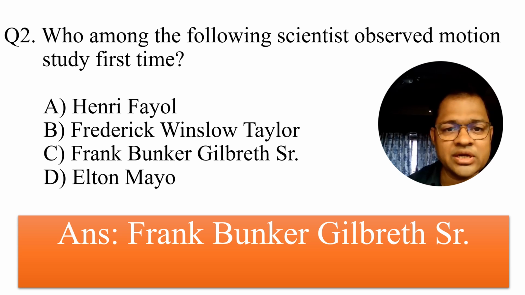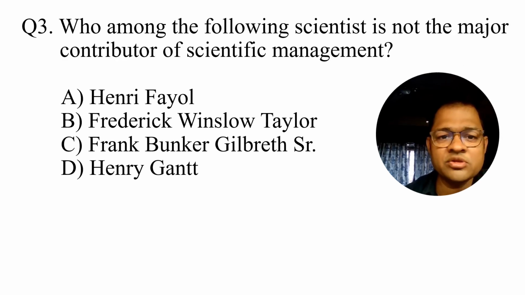Let's discuss another question. Which of the following scientists is not a major contributor to scientific management? I already highlighted two persons, Taylor and Gilbreth, who contributed the most to scientific management theory. Another person is Henry Gantt. Henry Gantt highlighted that in an organization there are different types of departments.